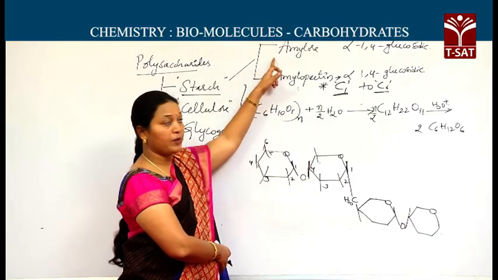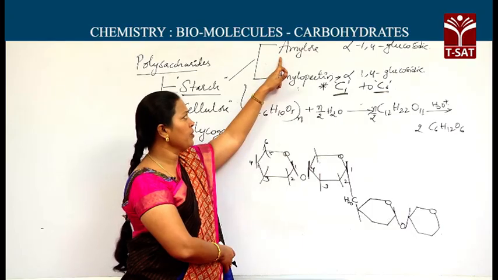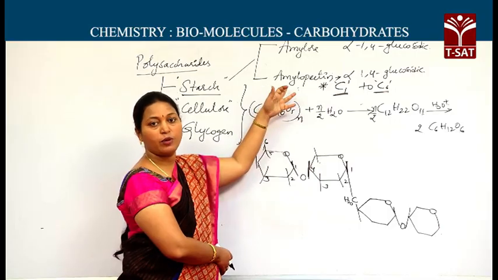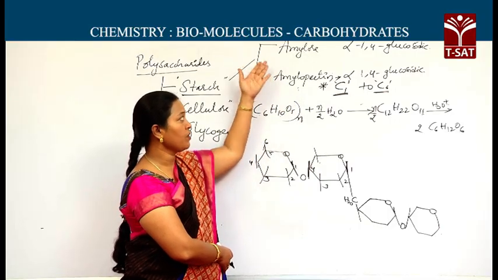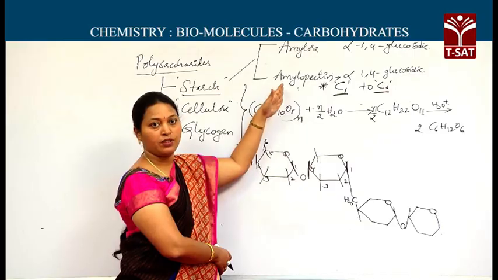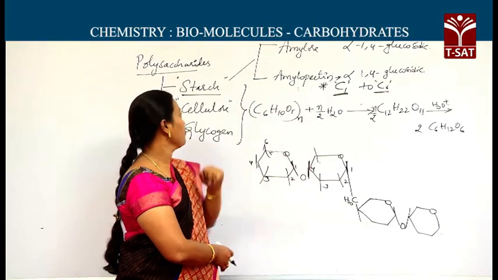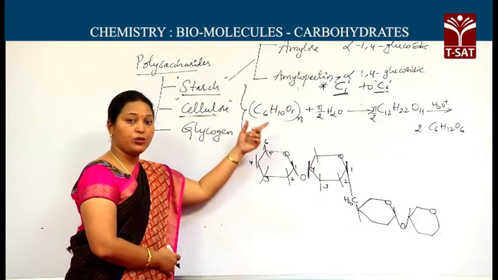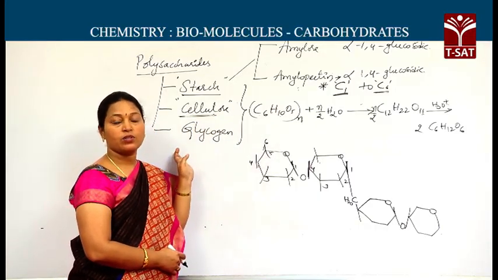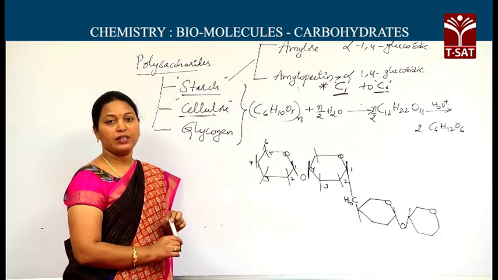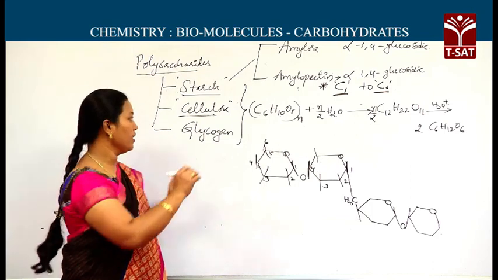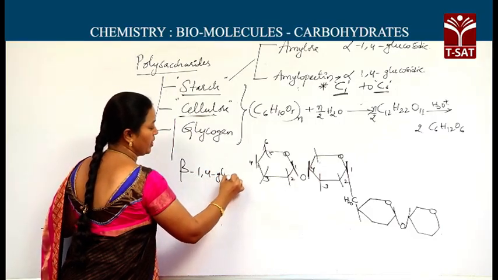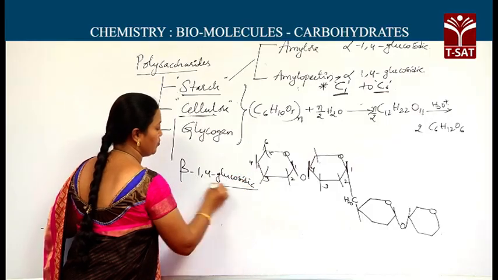In starch, amylose is present 15 to 20%, amylopectin is present 80 to 85%. Based on the number of units, the molecular weight of amylose may be 10,000 to 50,000, whereas amylopectin has more than 50,000. Next, cellulose. It is hydrolyzed to produce glucose, but the monosaccharides in cellulose are beta D-glucose units. In between the beta D-glucose units, there is also one linkage, the beta 1,4 glycosidic linkage.